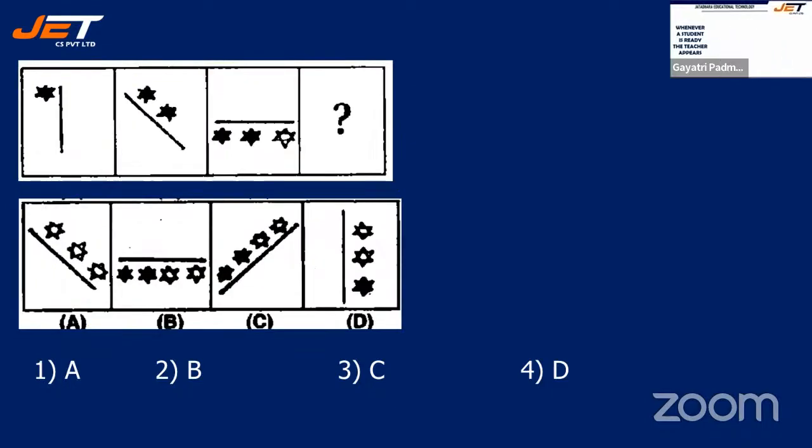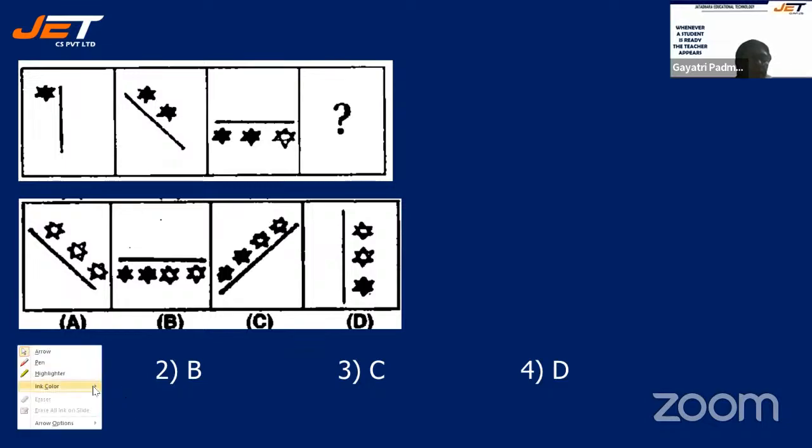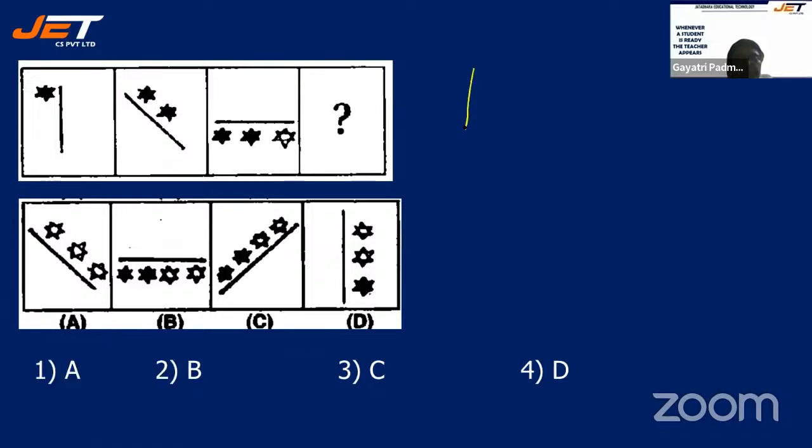See the next one. We have a line and a star towards the left. And it is moving towards the anti-clockwise. See, please understand. First, it is here. Okay. Then it is moving towards the anti-clockwise. Again, if you move it, it is coming straight. Right?